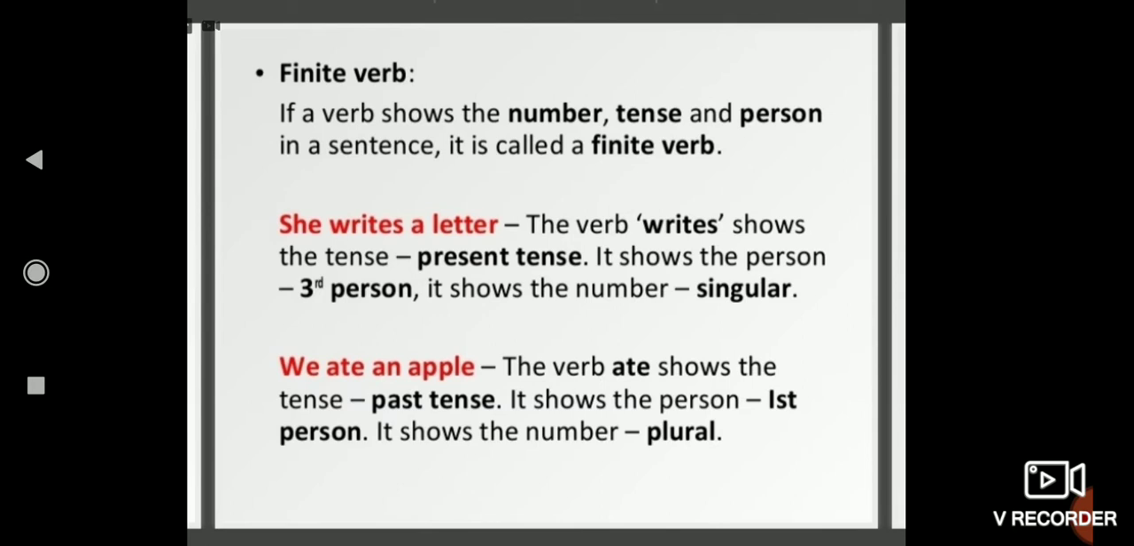Next is finite verb. Here, if a verb shows the number, tense, and the person in a sentence, it is called a finite verb. Like, she writes a letter. Here, writes is a finite verb because it is telling us number, that is singular, person, that is third person she, and tense, that is present tense. So when a verb shows a number, tense, and a person in a sentence, it is called a finite verb. So keep remembering the definition of finite verb.